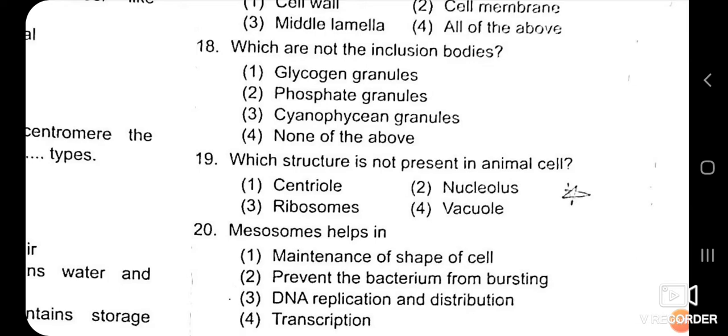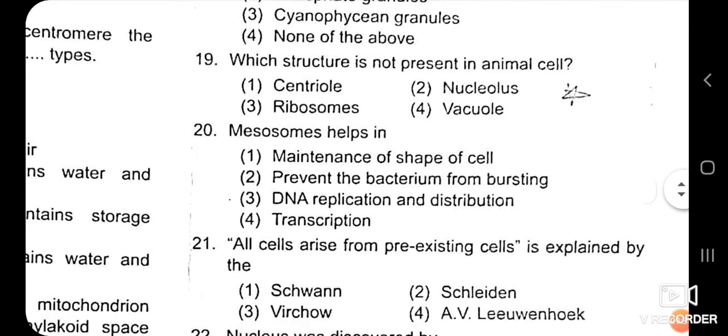Okay, so here glycogen granule, phosphate granule and cyanophycin granules are all the content of the inclusion body, but the question is asked which are not the inclusion body. So none of the above, because all are the inclusion body. So the correct answer is the fourth one.